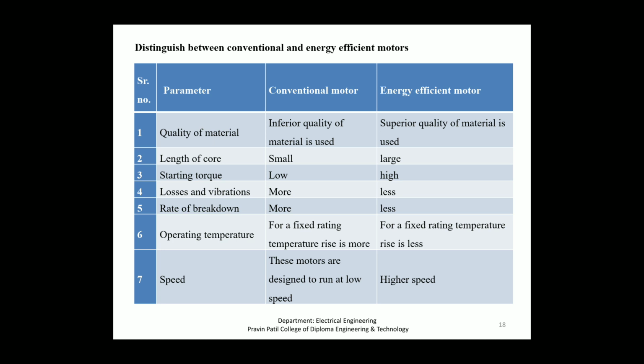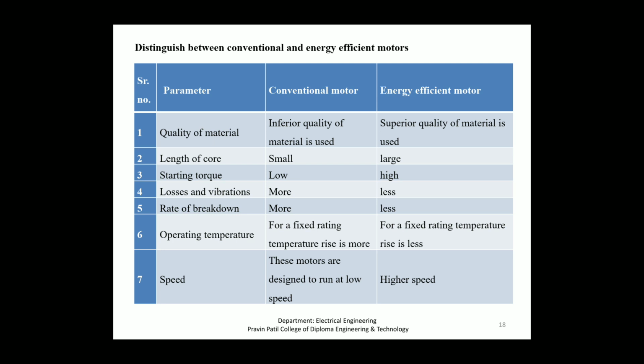The next one is stray load losses. These losses vary according to the square of the load current and are caused by leakage flux induced by load currents in the laminations and account for 4 to 5% of total losses.